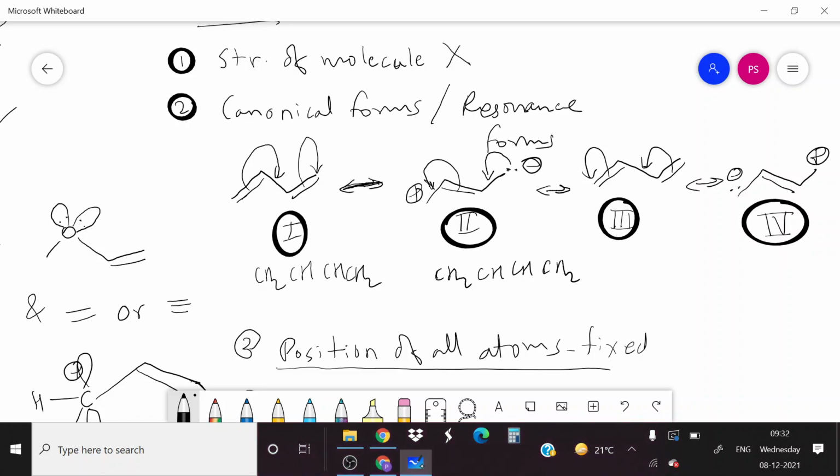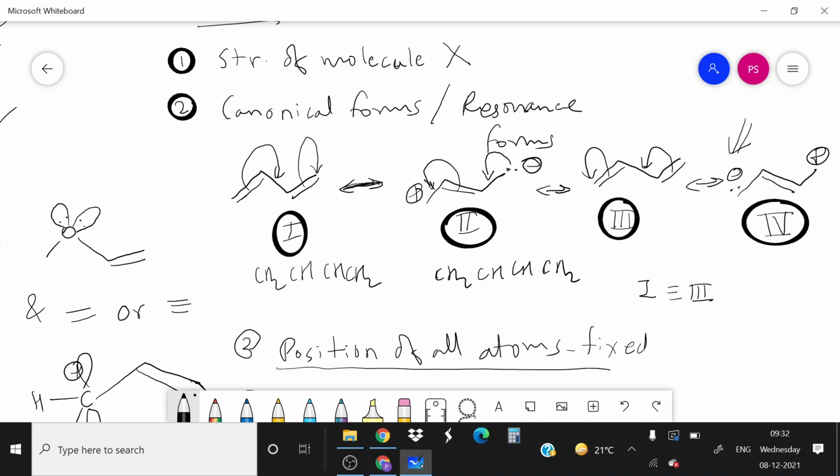Out of these 4 structures, structure number 1 and 3 are equivalent, and structure number 2 and 4 are equivalent. The only difference is that in structure number 2 the negative charge is on the right hand side, and in structure number 4 the negative charge is on the left hand side.